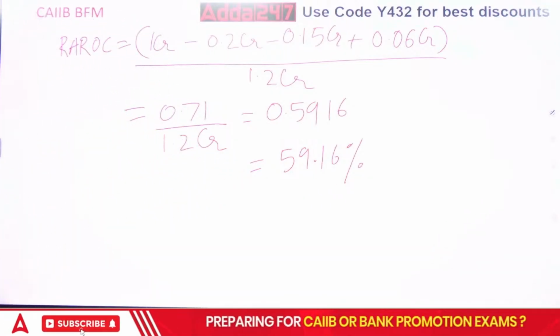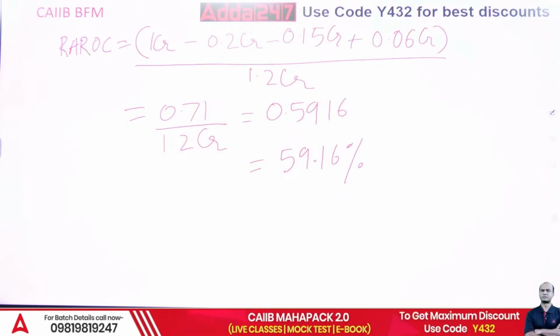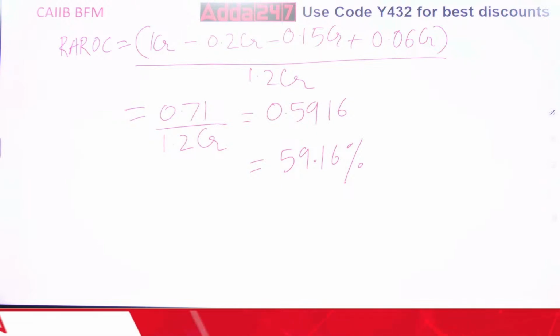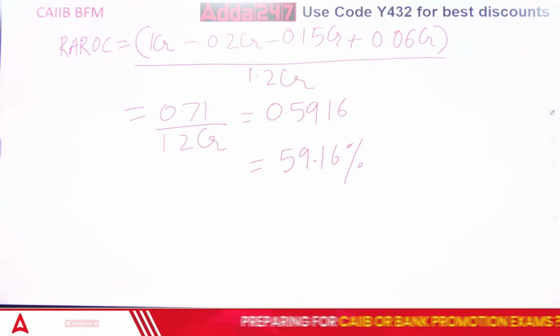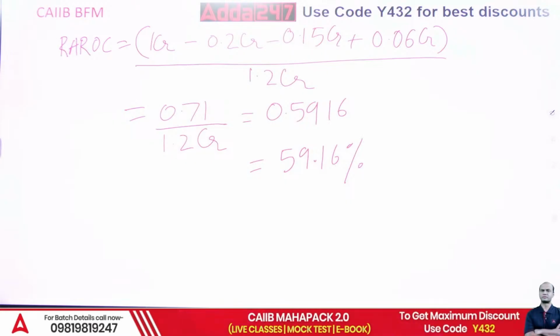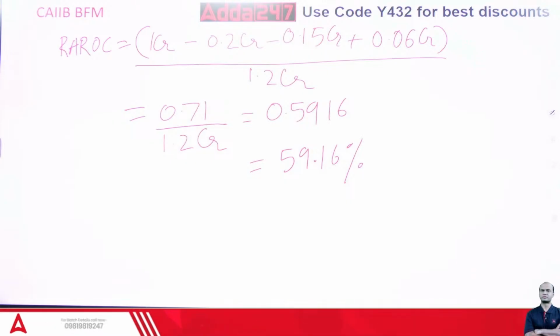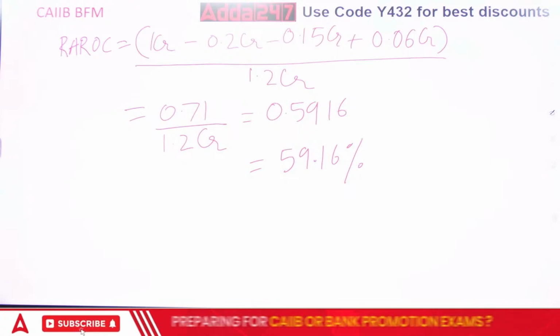Very, very important term, RAROC. Now, what is the meaning of this RAROC? What is the use of this RAROC? Can anyone tell me? Why did I find this RAROC? Who can tell me? Suppose I am getting this RAROC, what do I have to do with it?